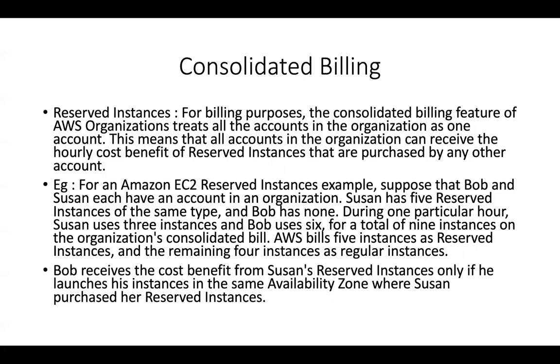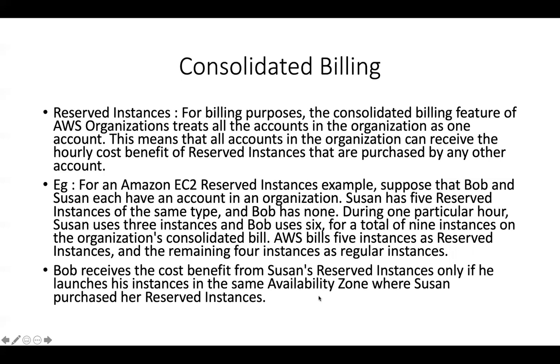So for example, let's say that we have Bob and Susan having two accounts in an AWS organization, and Susan has purchased 5 reserved instances of the same type and Bob has none. But during one particular hour, Susan chooses to use 3 instances and Bob chooses to use 6, for a total of 9 instances that are on the consolidated bill. But AWS only bills 5 EC2 instances as the reserved instances, and the remaining 4 EC2 instances as regular instances, because they are using the same size and they are being launched in the same availability zone. So that is one catch over here.